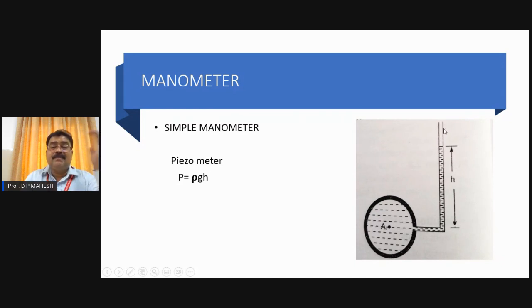This right angle bent glass tube is called a piezometer. Its one end is always open to the atmosphere. The other end is fitted to the point in the pipe where you wish to measure the pressure. What is going to happen? There is a valve provision here.